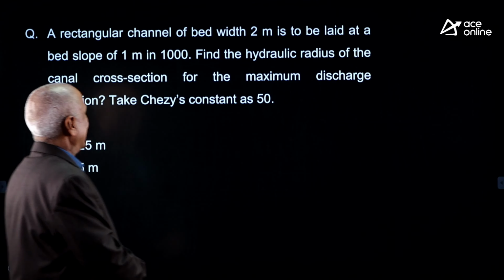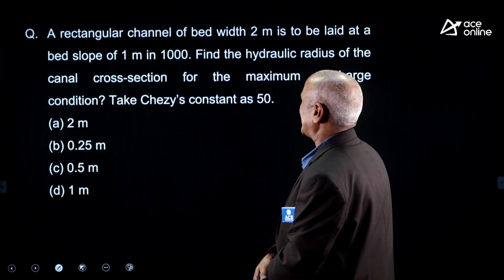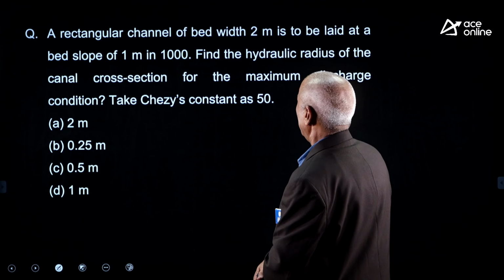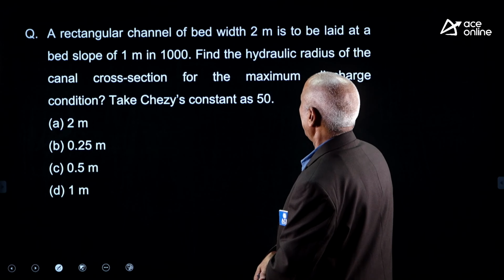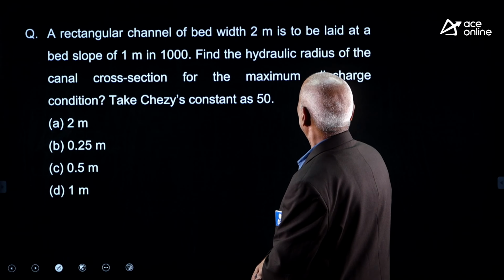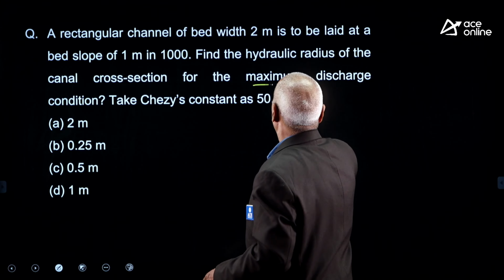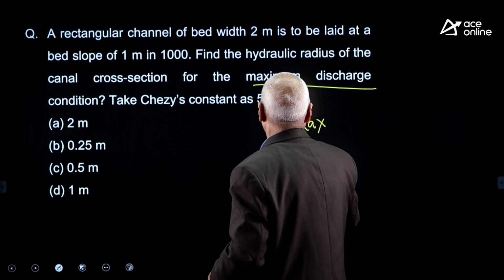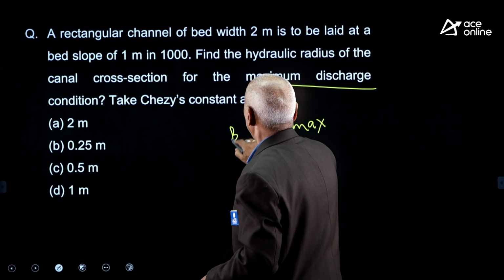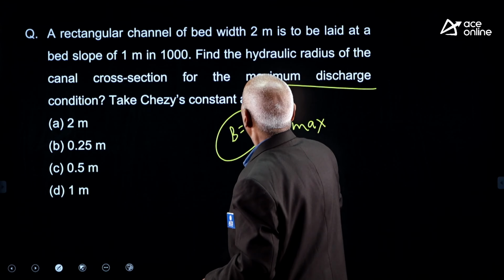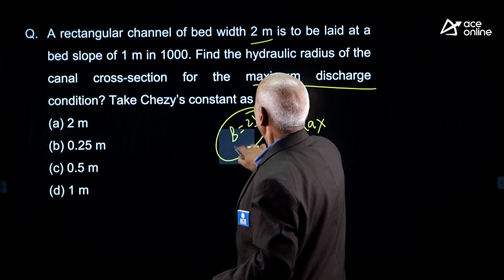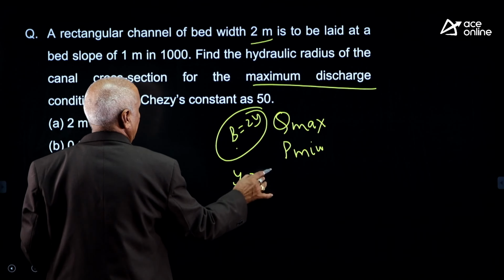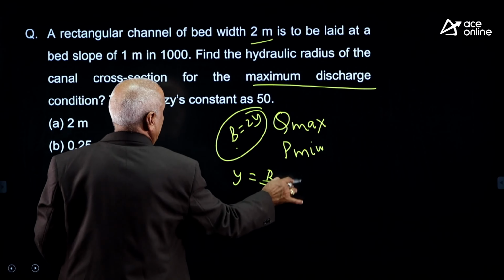A rectangular channel of bed width 2 meters is to be laid on a bed slope of 1 in 1000. Find the hydraulic radius of the canal cross section for the maximum discharge condition. Hydraulic radius for the maximum discharge. When the discharge is maximum, wetted perimeter is minimum, means B is equal to 2y. Bed width is 2 meters. He has asked what is the hydraulic radius. If bed width is 2 meters, y will be B by 2. Bed width is 2 meters, so y is 1 meter.